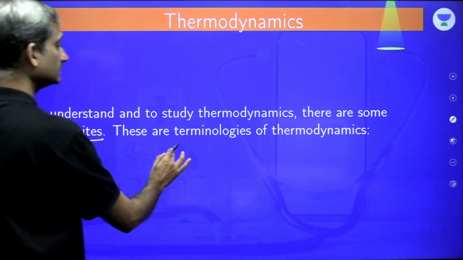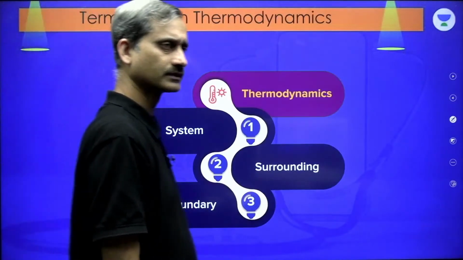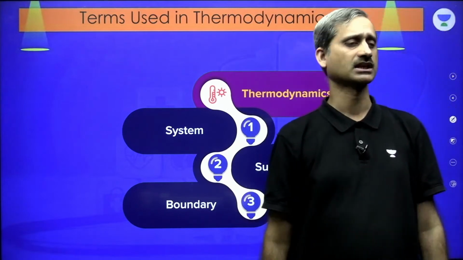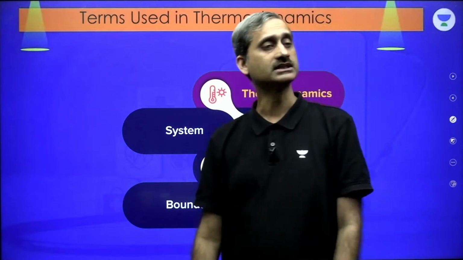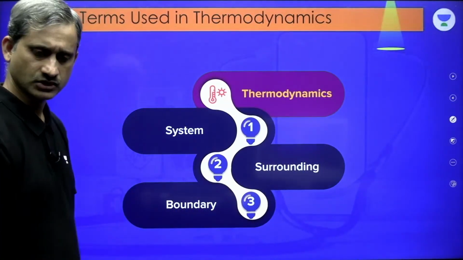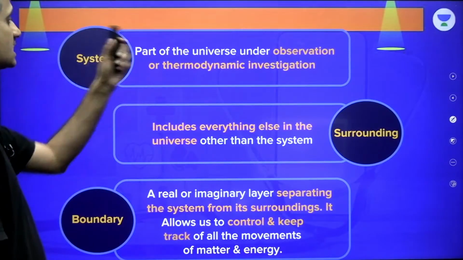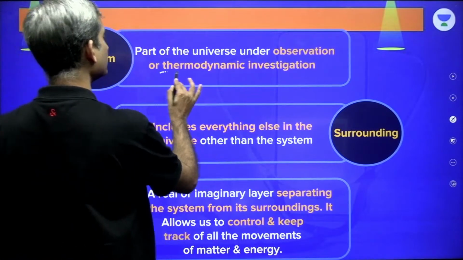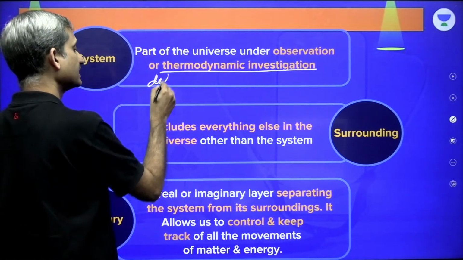So these are terminologies, the words of thermodynamics. So let's begin over with the words of thermodynamics. So these are the terms used in thermodynamics: the thermodynamics word itself, system, surrounding, boundary. Let us understand what each of these terms mean. Let's begin over with it. So your copy pen is ready, so you are ready to take the notes. System: the part of the universe under observation or thermodynamic investigation, having definite boundary.